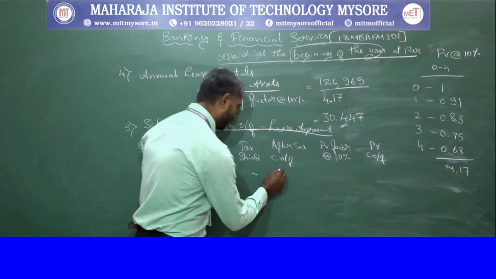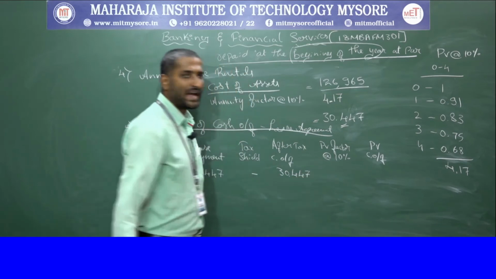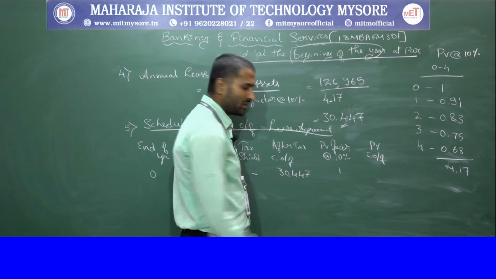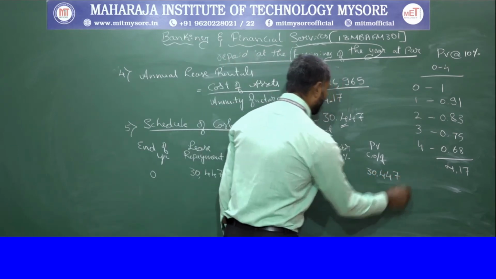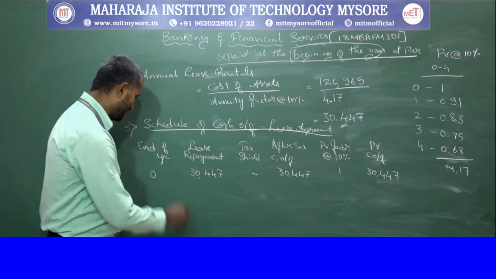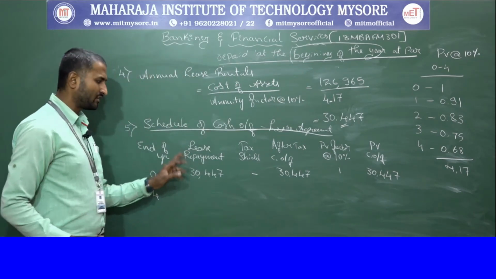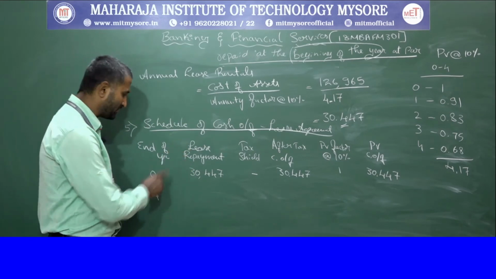So therefore, the outflow will be 30,447, and the PV factor for the 0th year will be 1. So therefore, 30,447. Then we can calculate directly from 1 to 4 because the lease repayment amount is the same.